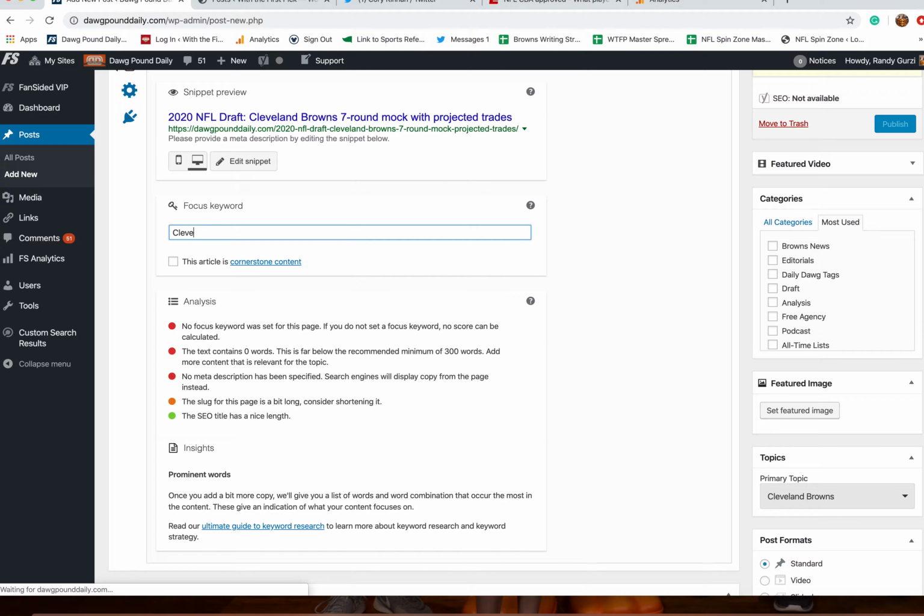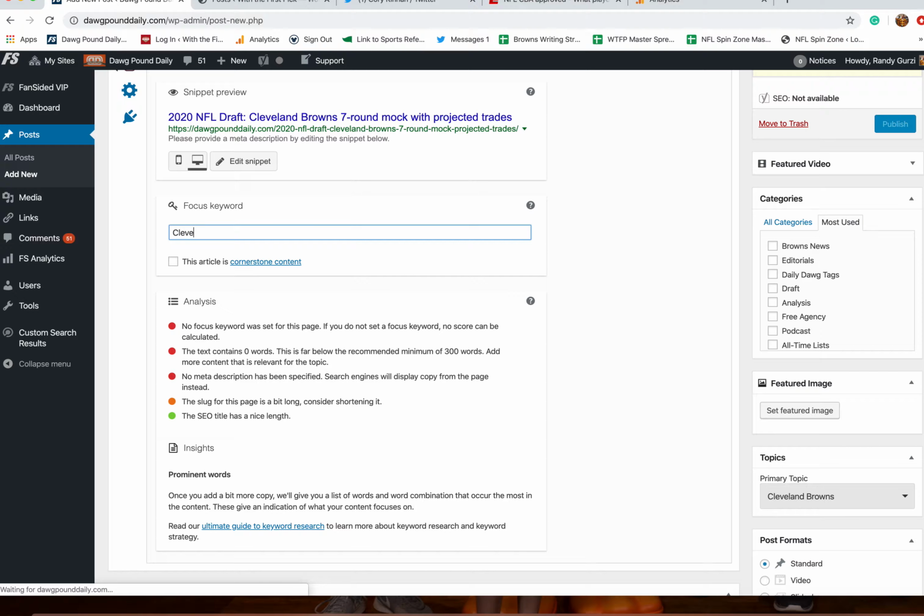I'll also take that title, I'll take a shorter version of it. I'll just start with Cleveland Browns projected trades, and I come down here and make it the feature title. We've got 9 characters left, which means it won't fit into this one, so then I'll copy again. Come down here, and it fits into there. And then one more time, Browns 7-round mock. I'll just make it that. Make sure all 3 of these fit.